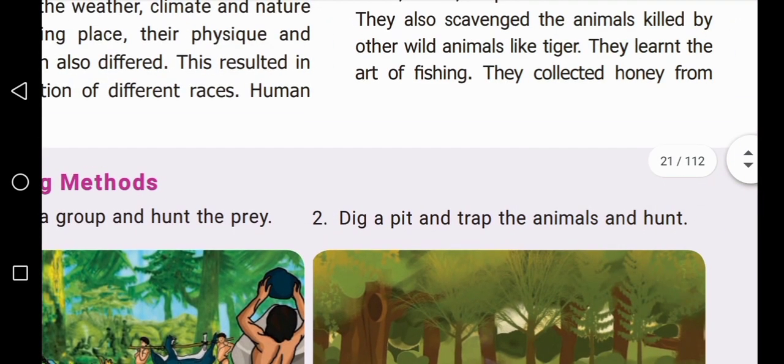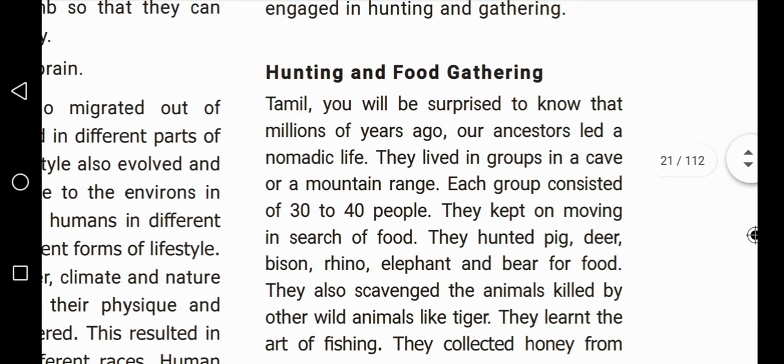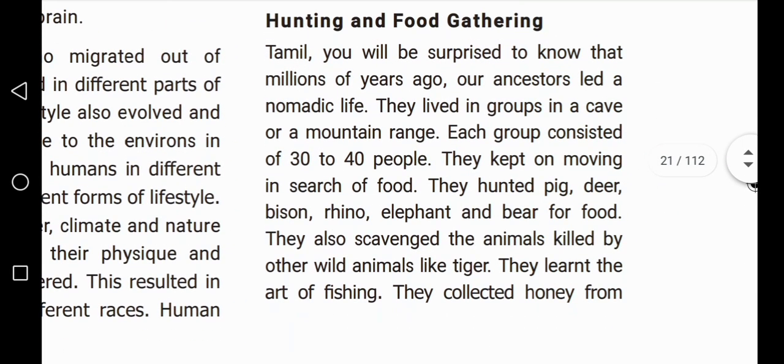Next we are going to see our ancestors. Our ancestors led a nomadic life. What is the meaning of nomadic, children? Nomadic life means roaming about from one place to another place aimlessly.